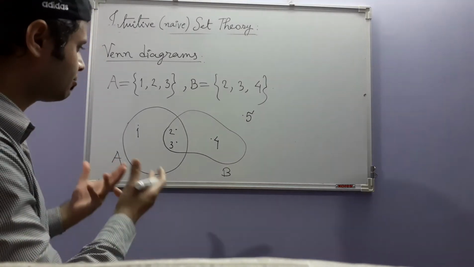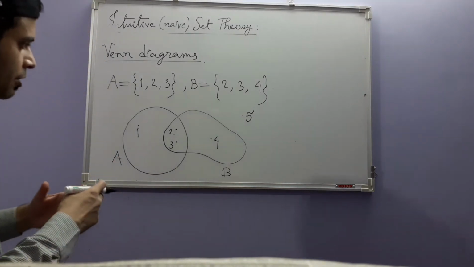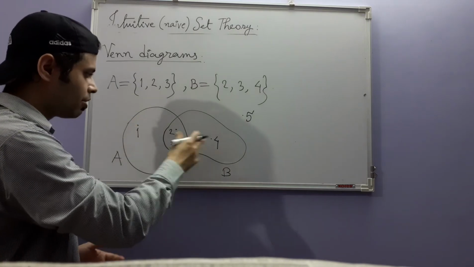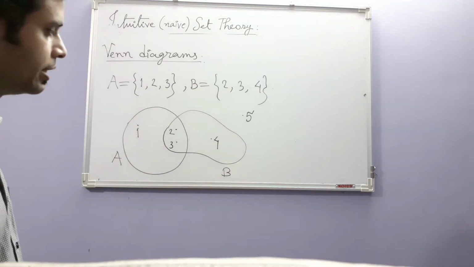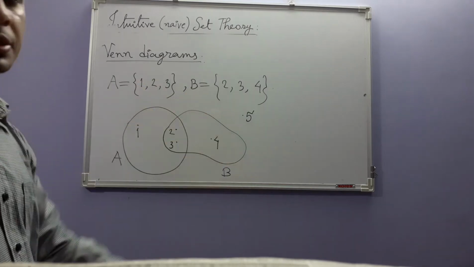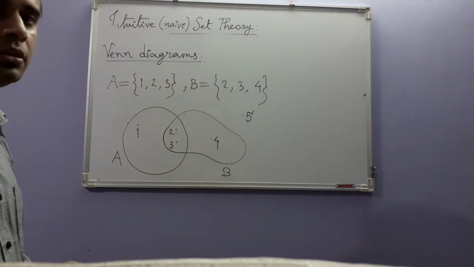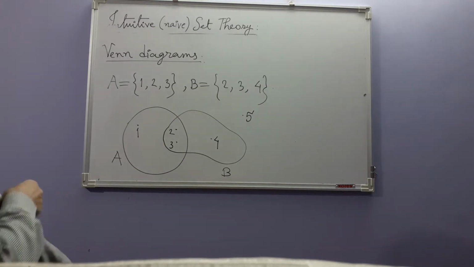Okay, so this is how Venn diagrams are used. Looking at the diagram, you can immediately see which elements belong to what. From the diagram, you can at once see the situation. Instead of writing like this, you can have the diagram, and it sometimes is very helpful.